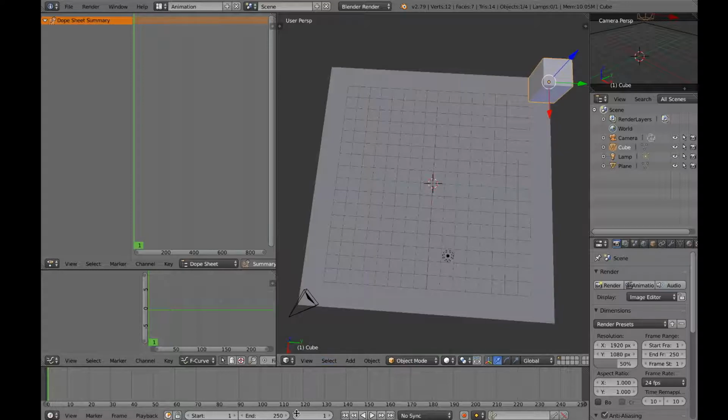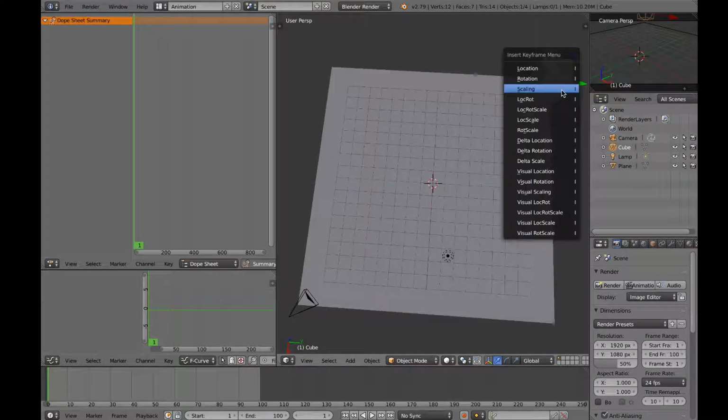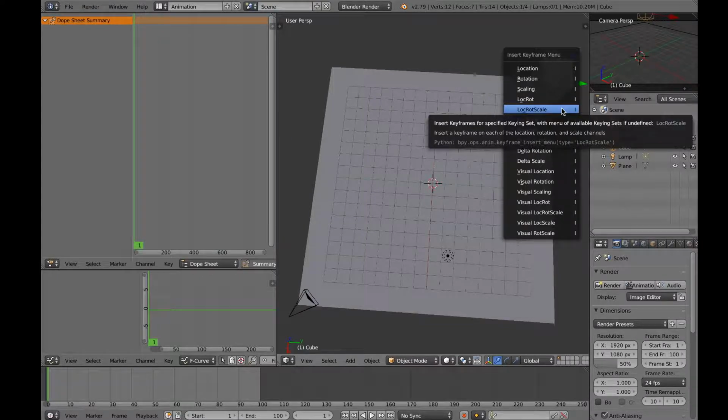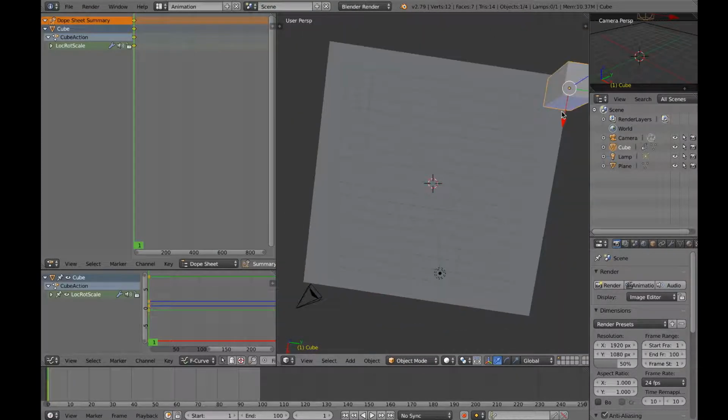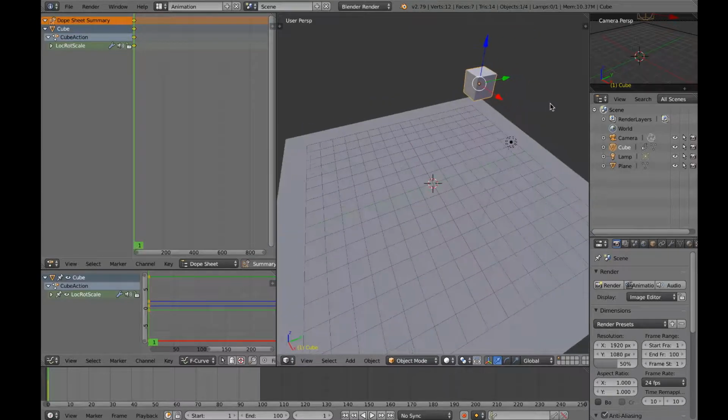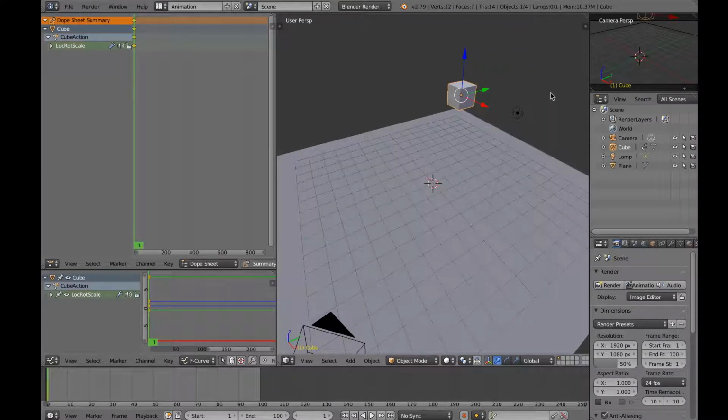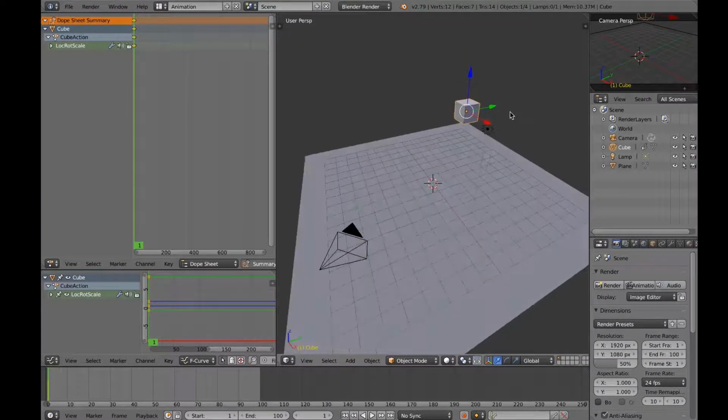I will keep the max frame as 100 maybe, or yeah, 100. That should be good. So I'll press I, then location, rotation, scale. So you want to lock the location of the cube, the current position of the cube, and the current size. So now I'll go to frame 25.